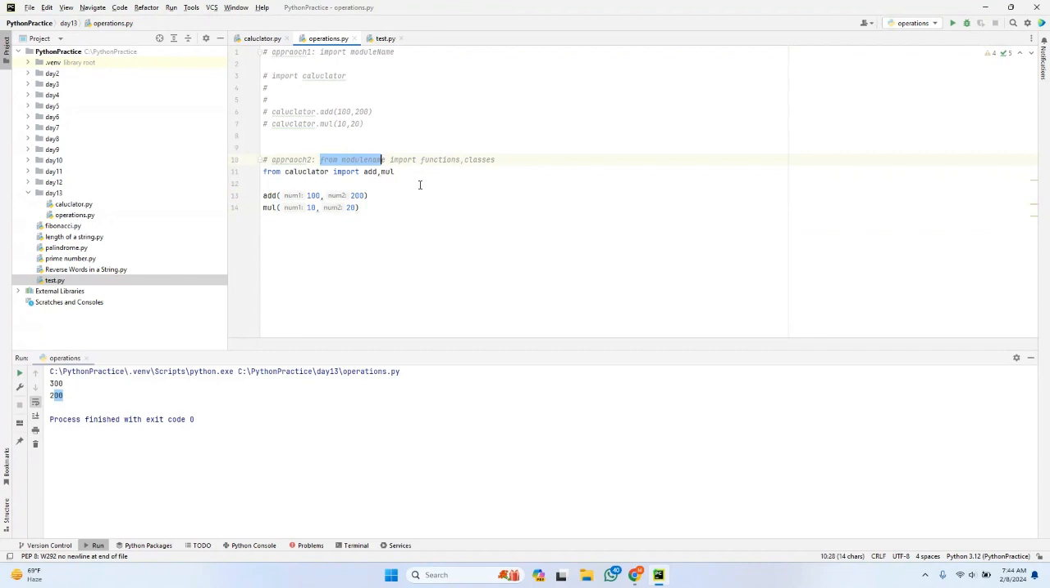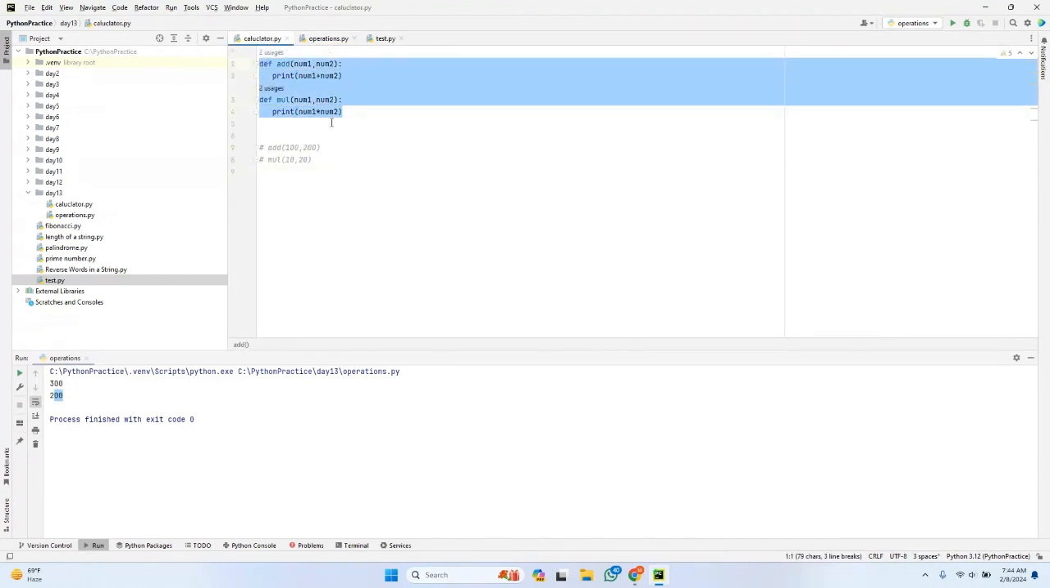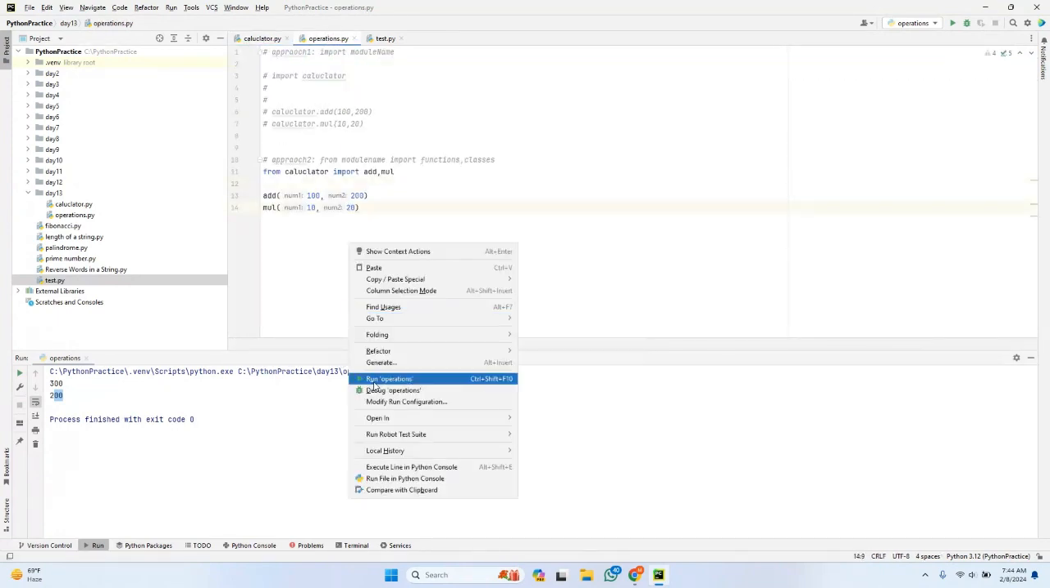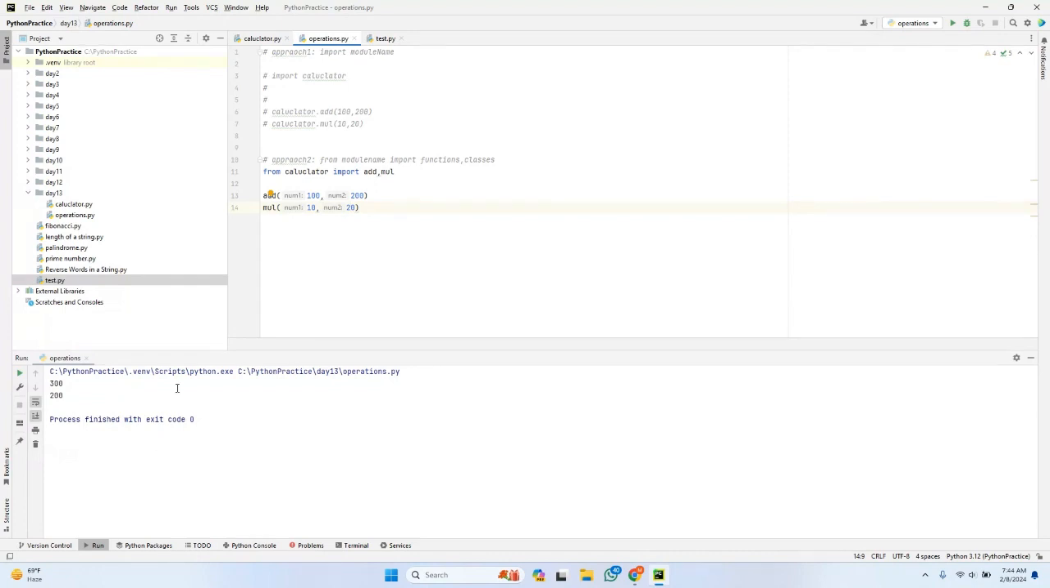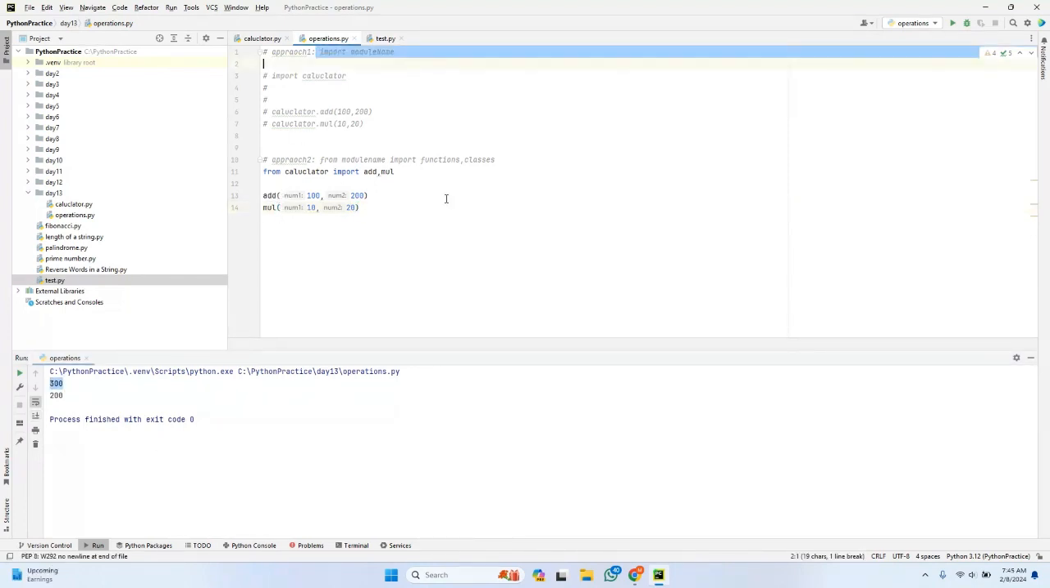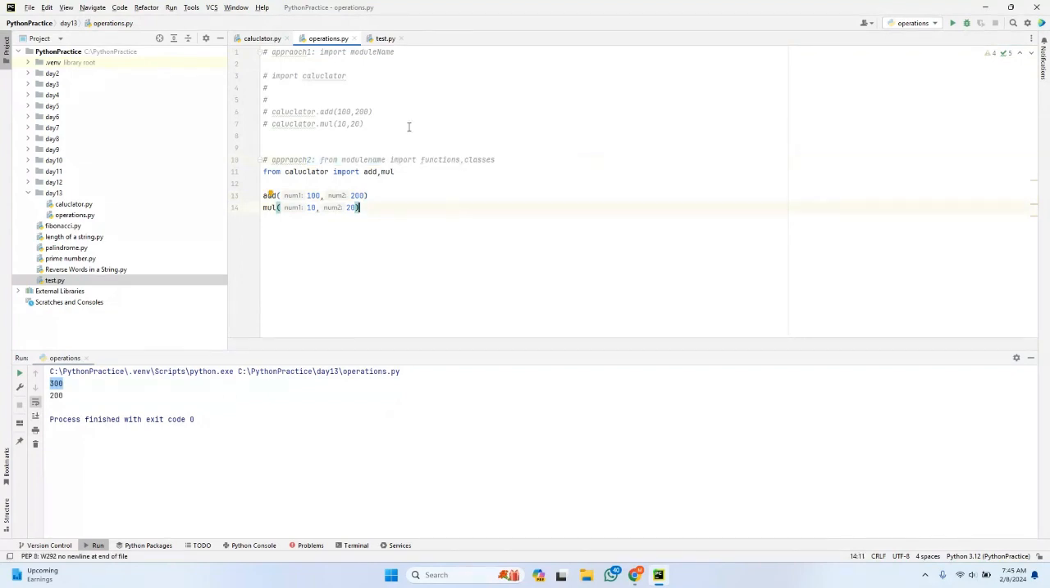In approach 2, along with importing the module, you are importing the functions and classes directly. In this particular module you only have functions, which is why you have only imported functions. If it has classes, you can import those also. Let me execute this. If you can see here, it has executed the respective functions and printed. So this is approach 1 and this is approach 2. In this way, you can import modules.